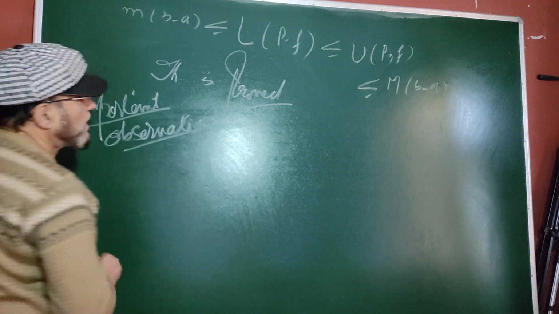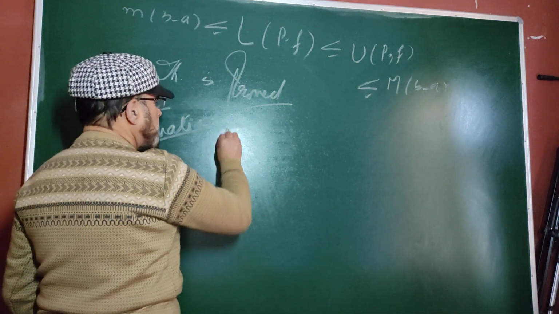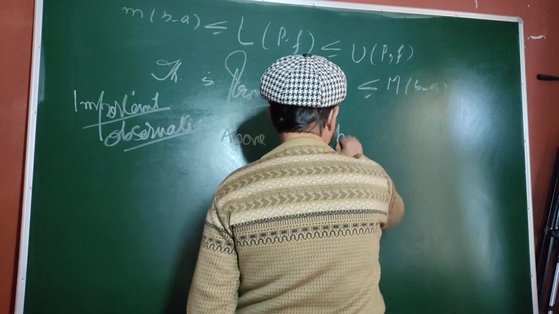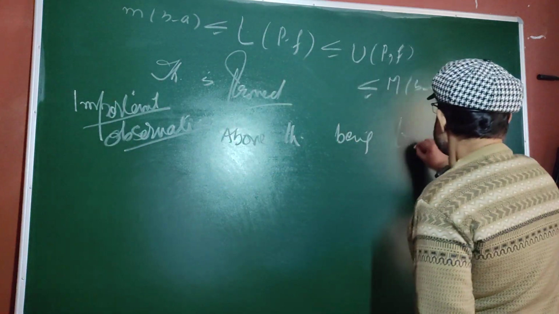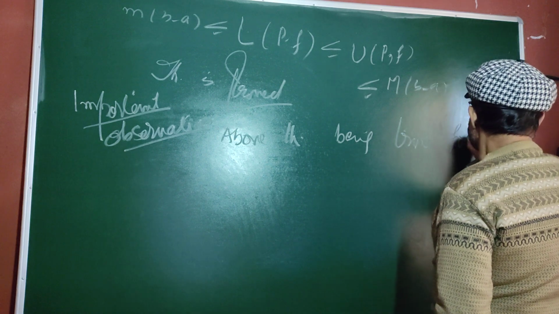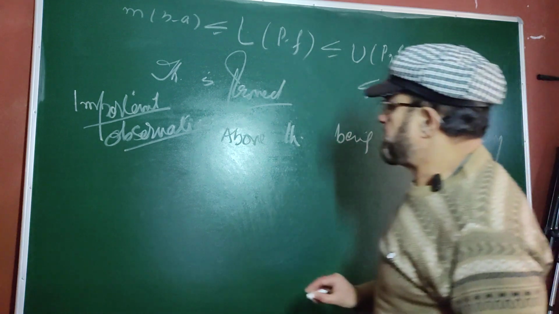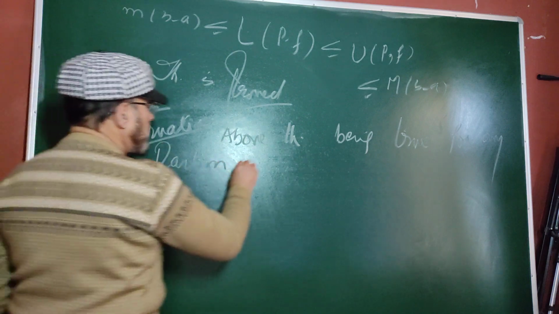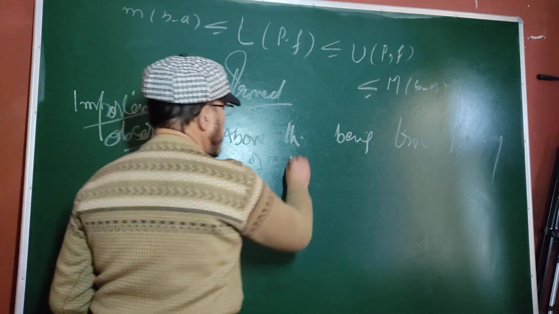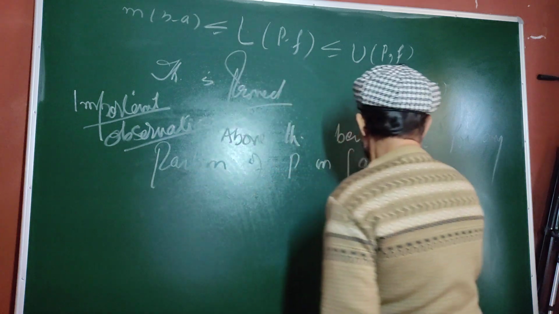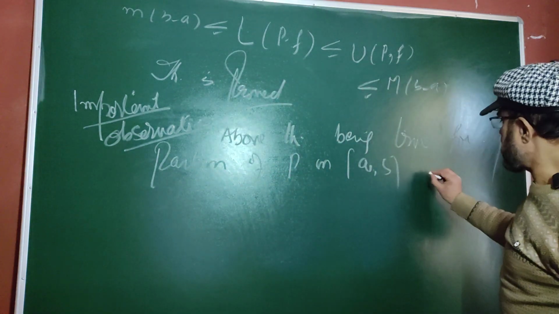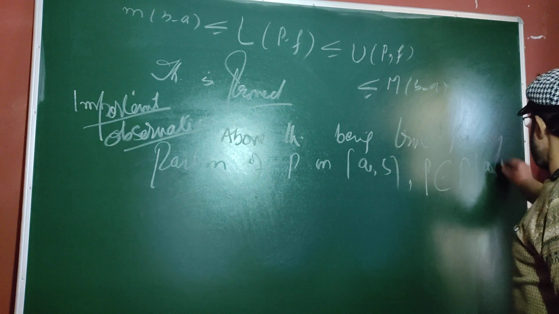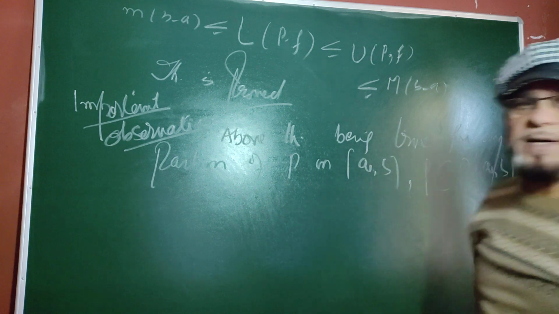The above theorem being true for any partition P on closed interval AB, or in mathematical language we will say P belongs to the family of partitions of closed interval AB. It is true for every partition.